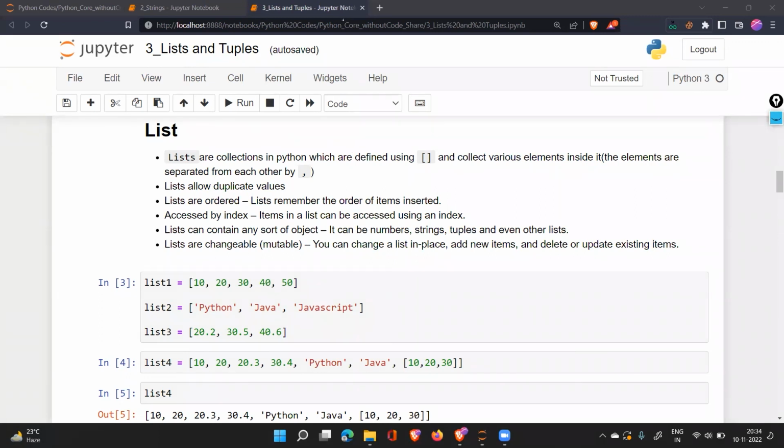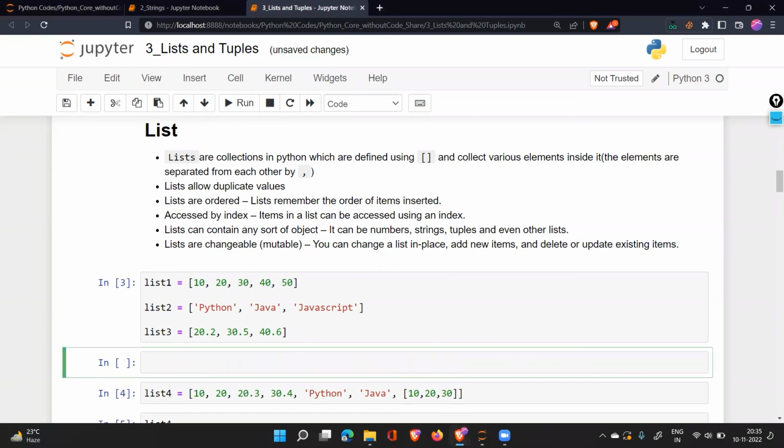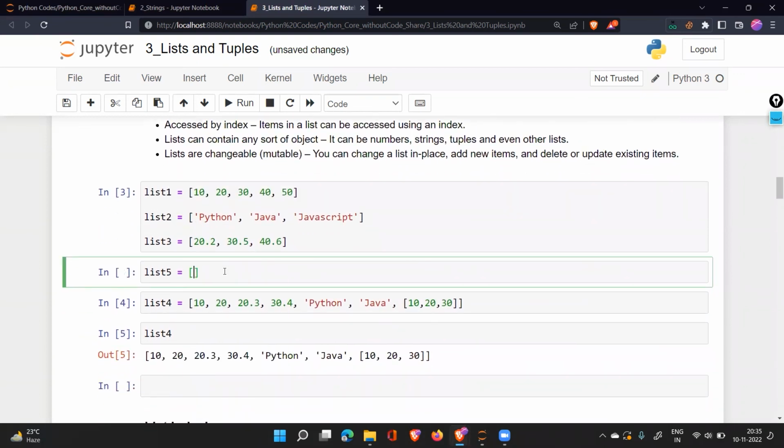Can we make a multi-dimensional array in a list? Exactly, you can make a multi-dimensional list also. How do we create a multi-dimensional list? Just to give you an idea, I'll say list 5 is equal to, to create a multi-dimensional, or you can say two-dimensional list, you will have a list. Inside you will have multiple small lists. You can have 2 or 3 or many small lists inside.